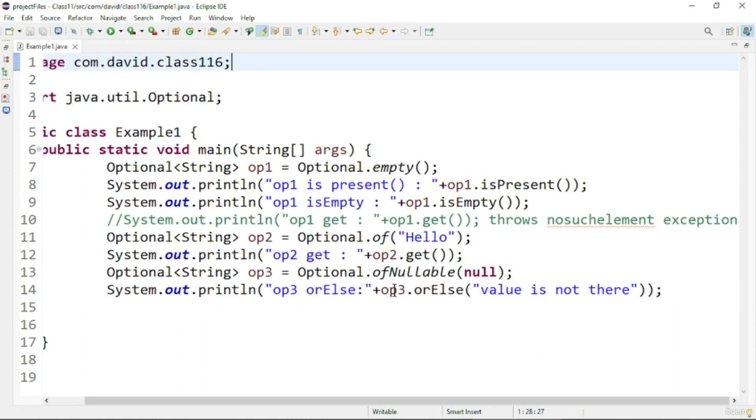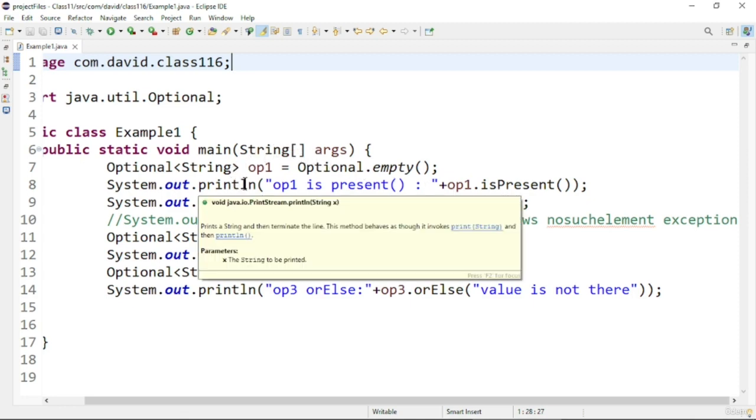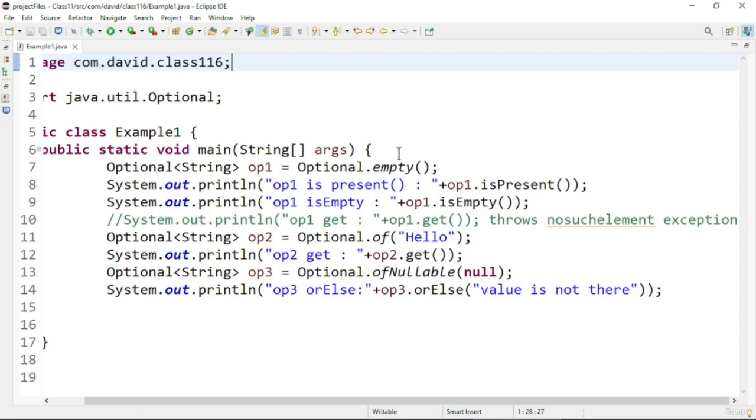Now let us see a program based on Optional classes in Java. Optional classes are used to handle null pointer exceptions. So here I am trying to create an Optional container of String objects. First I am using the Optional.empty method to create the empty Optional object, and I'm checking whether the value is present. We will check whether these values are getting printed correctly or not. After that I am creating the Optional object using the of method, and I'm trying to get the particular value.